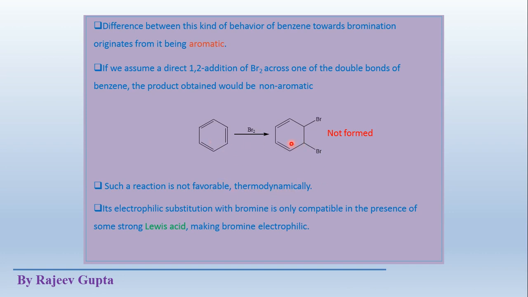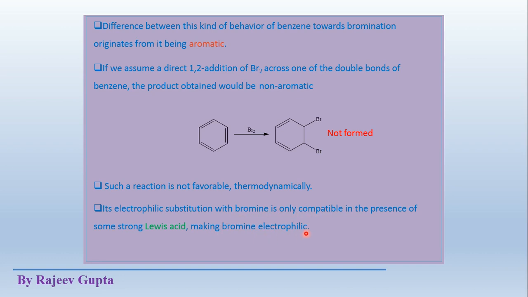So this reaction is thermodynamically not possible. Electrophilic substitution with bromine is only possible in the presence of some strong Lewis acid, making bromine electrophilic. Generally, bromine, Br2, works as an electrophile as well as a nucleophile depending on the reaction conditions. An electrophile is one which contains a positive charge.